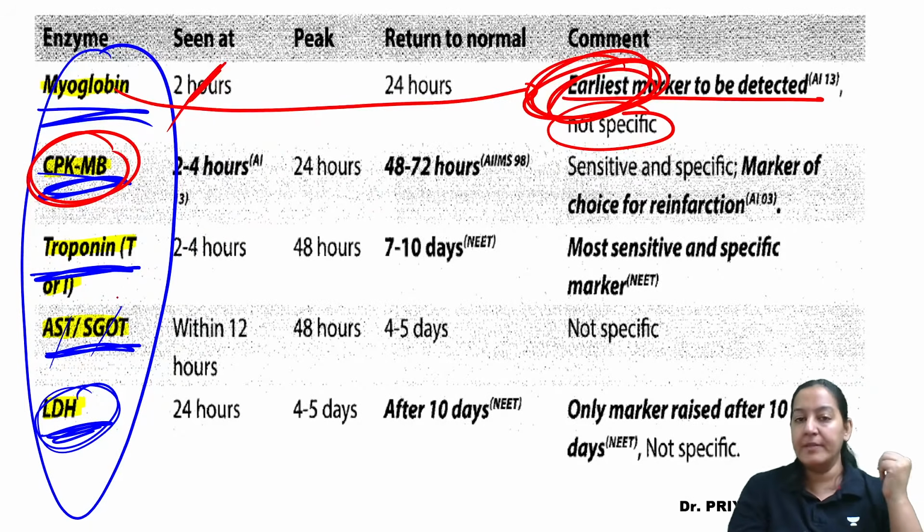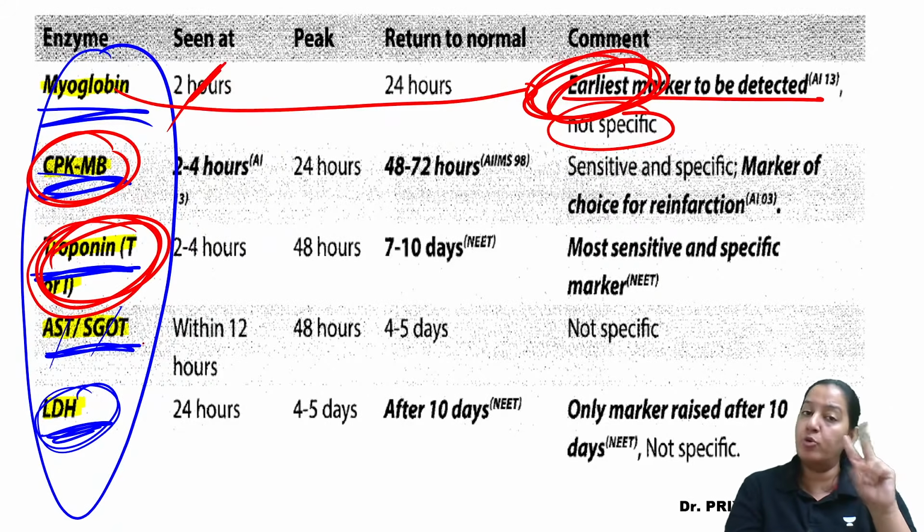CPK-MB. The next enzyme is CPK-MB. So what is CPK-MB? What is the importance of it? Before that, let us read another one: troponin T and troponin I. The two types of troponin, T and I. They come in the blood after 4 hours.